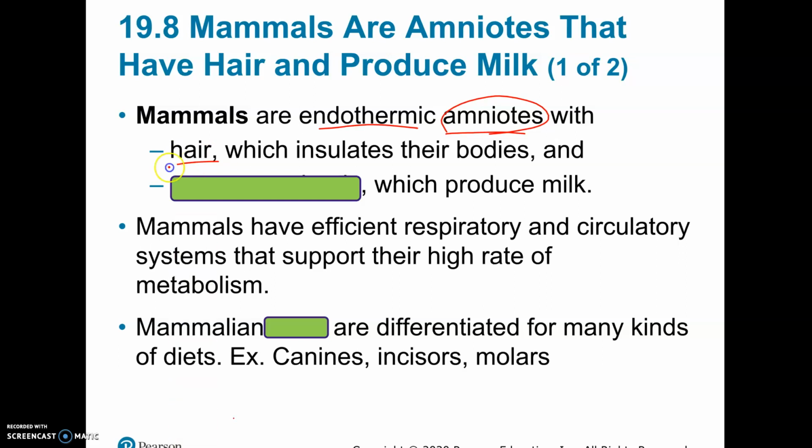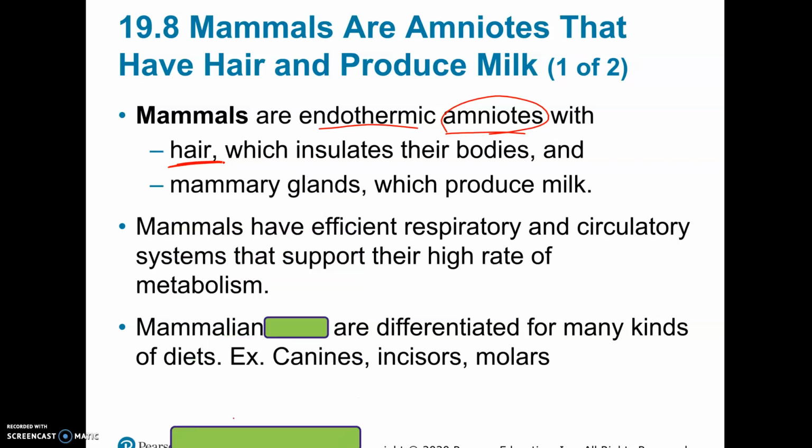All mammals have hair, at least on some parts of their body. If you think of things like whales and dolphins, they do have some hairs on them. This is good on animals that have lots of hair, because it's good for insulation. And all mammals, the name comes from the mammary glands, so all mammals produce milk, which they use to feed their young. Unlike all the other animals we've talked about, even if they offer extended parental care, like birds, who are basically puking up food they've partially digested and then feeding their young with that, we actually produce milk to feed our young, and our young, for the most part, develop inside of our bodies.